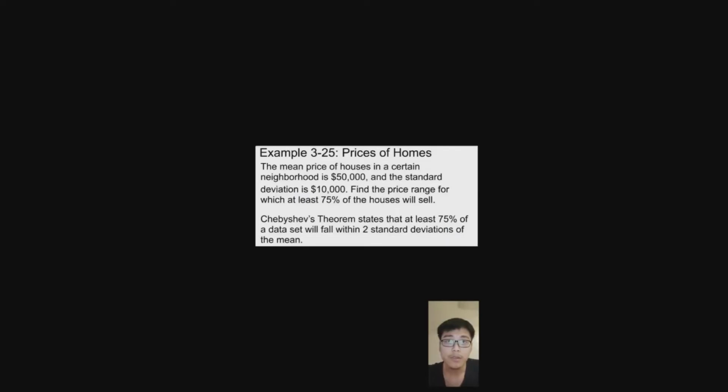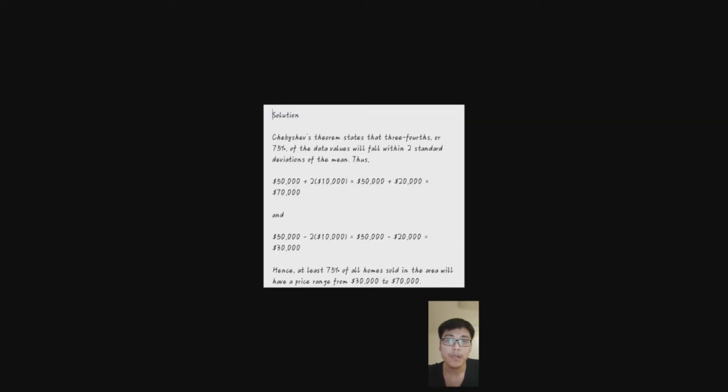The mean purchase price of a house in a certain neighborhood is $15,000 and the standard deviation is $10,000. Find the purchase price range within which at least 75% of the houses will sell. Solution: Chebyshev's theorem says that 3/4, or 75%, of the data values will fall within 2 standard deviations of the mean.